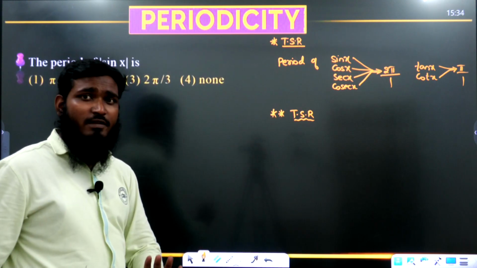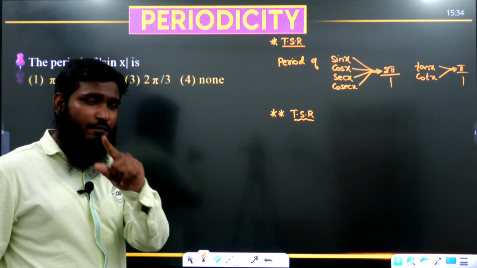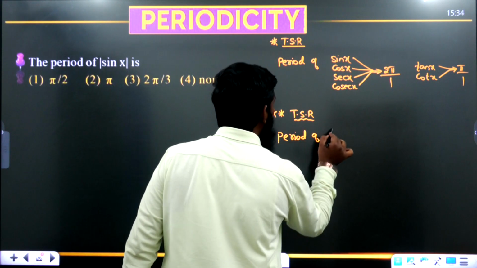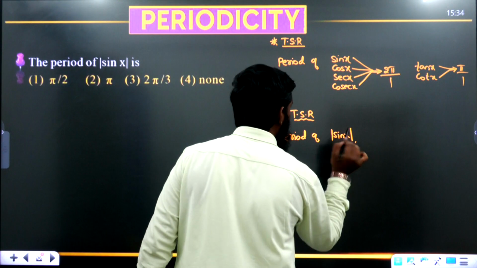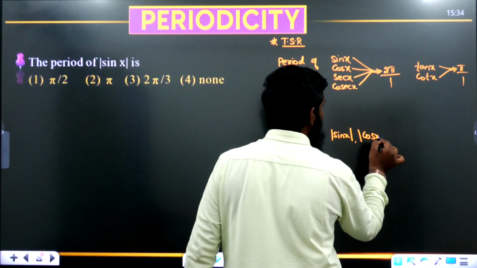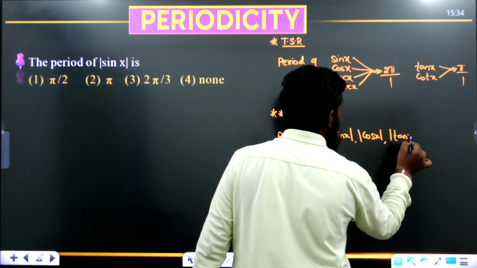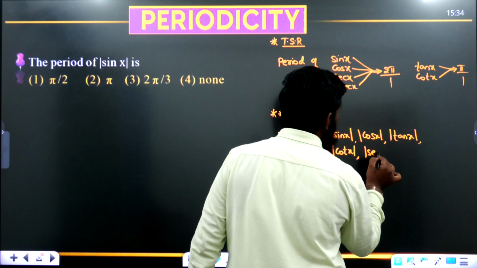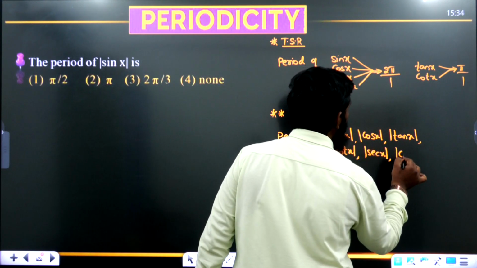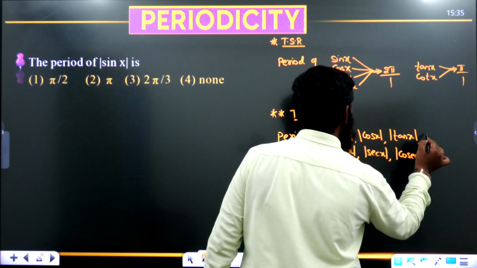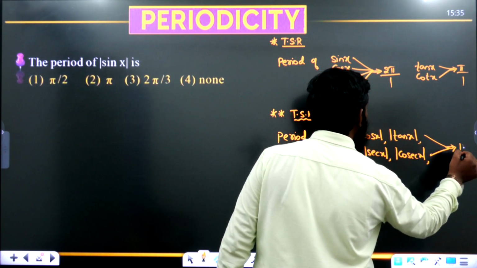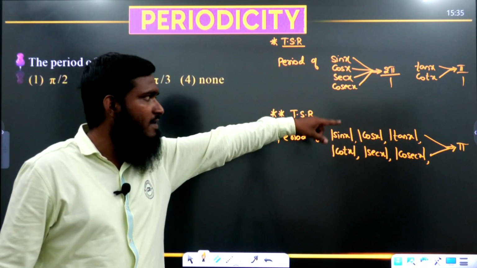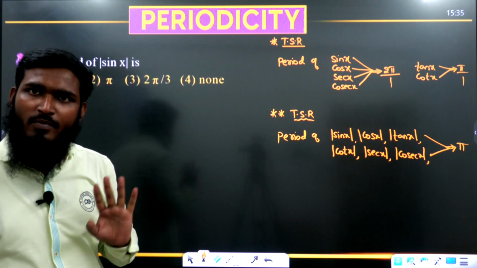But as per the time-saving result, listen here carefully now, what we are having: period of mod sin x, next mod cos x, next mod tan x, next mod cot x, next mod secant x, next mod cosecant x. For all these modulus functions, we are having only one answer, that is equal to pi. For all those modulus functions, whatever it may be, we are having the answer as pi only. Understood this concept?